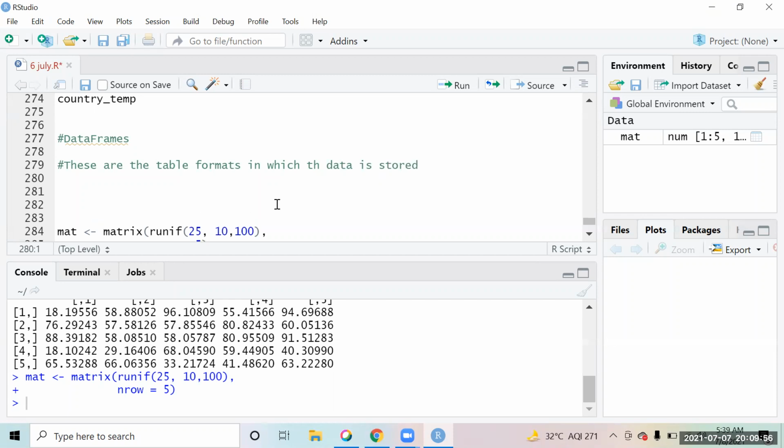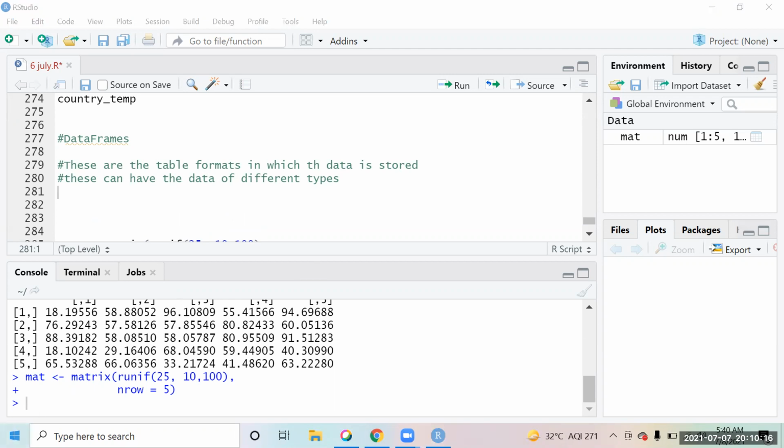These can have data of different types. In a matrix or a vector, we were dealing with data of only one single type. Now a data frame can have a variety of data types.